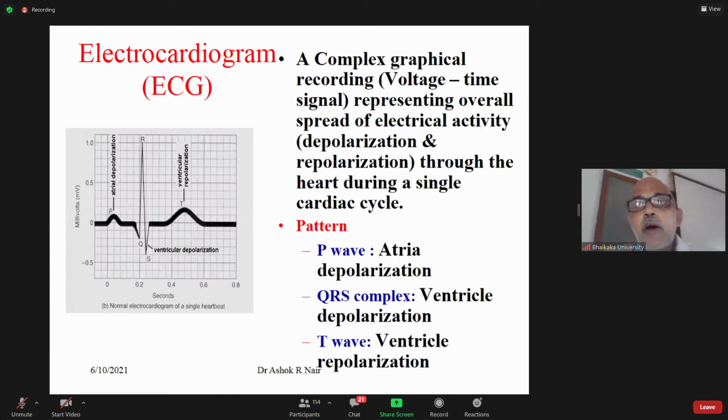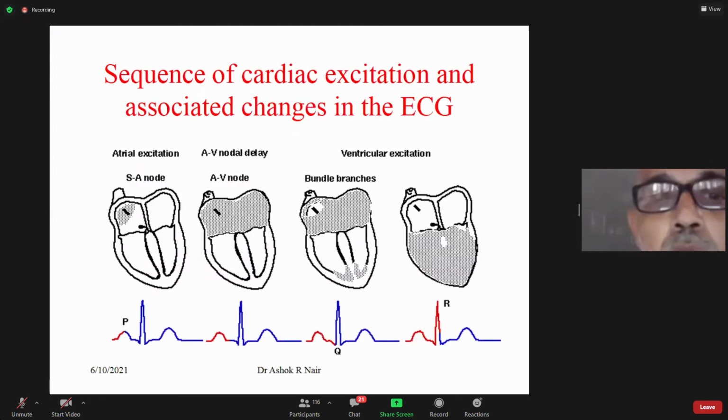Then we saw a brief history of ECG and we started with the electrocardiogram. It's a graphical representation of the electrical activity of the heart during a single cardiac cycle. The P wave corresponds to atrial depolarization, the QRS to ventricular depolarization, and the T wave to ventricular repolarization. When the atria get depolarized, you have the P wave. When the ventricles get depolarized, you have the QRS complex. We'll look at it in more detail.